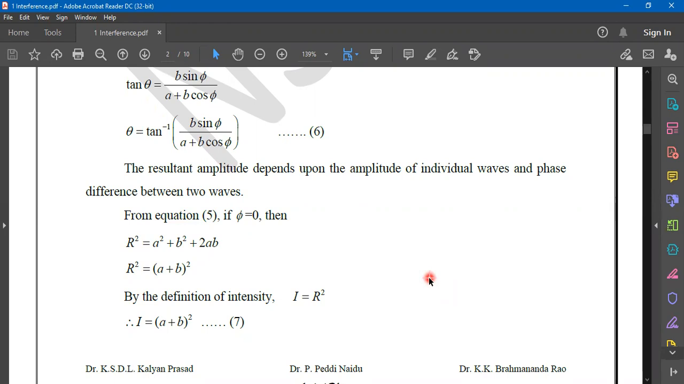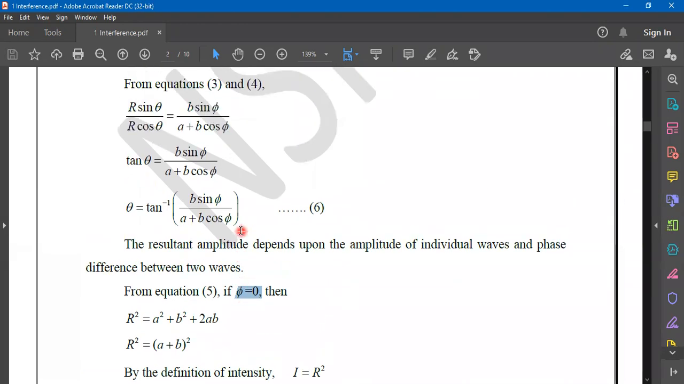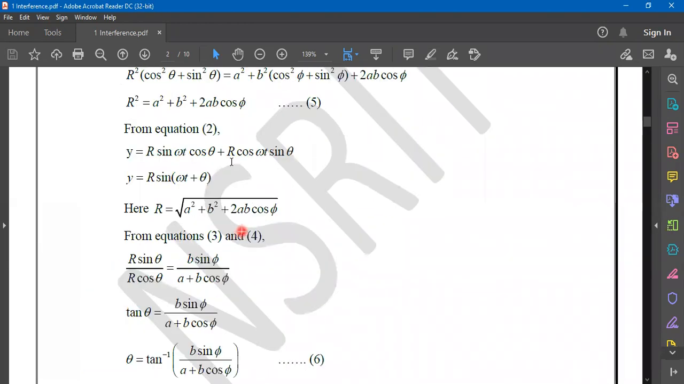In that case, phi may also become 0. There is a possibility, isn't it? For example, if the phase difference between the two waves y1 and y2 is 0, then phi becomes 0. If phi equals 0, you can substitute that value directly in this R equation.